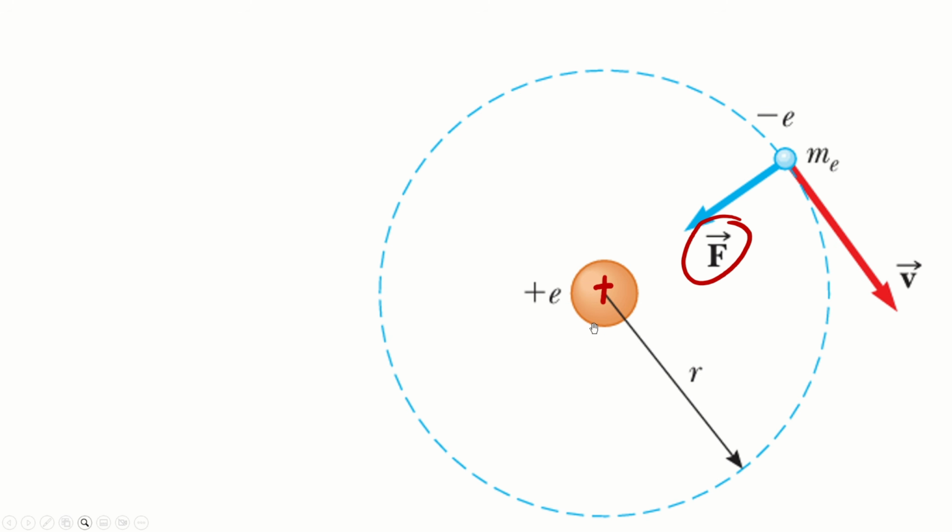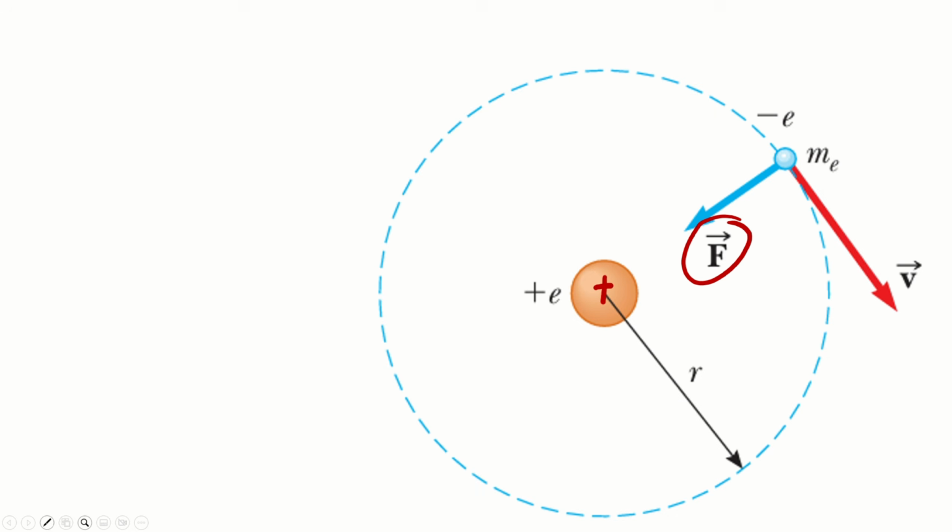So the nucleus is still at the center, and it has the positive charges, aka your protons, right? And then around it, there are electrons, and the electrons are orbiting. So we have an electron here that has a certain mass and a negative charge. That's why you see a negative e. And it is being attracted, so we have a centripetal force of attraction towards the nucleus.